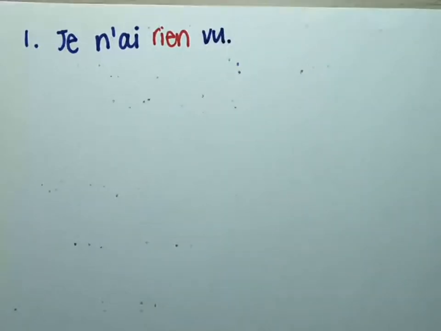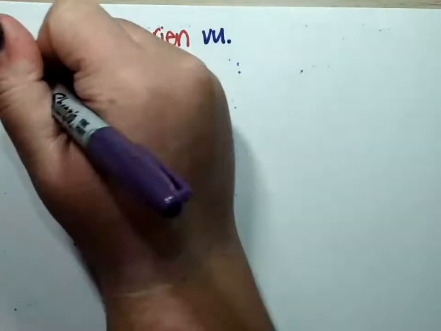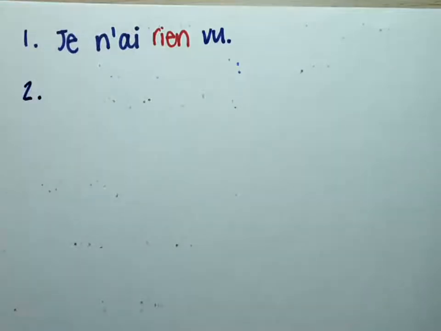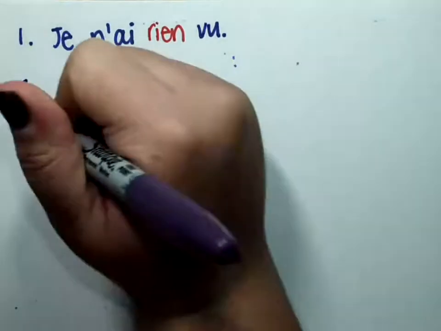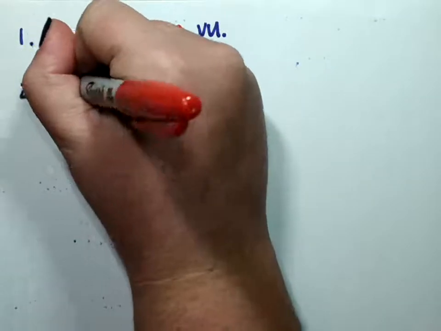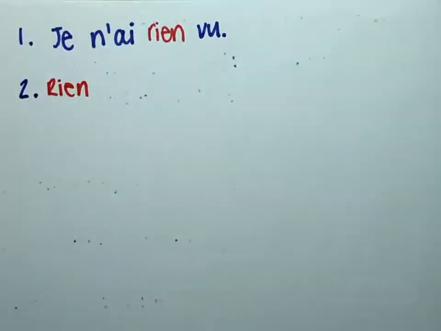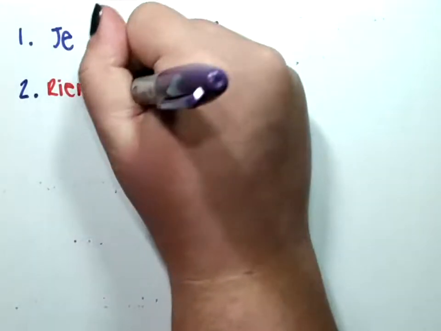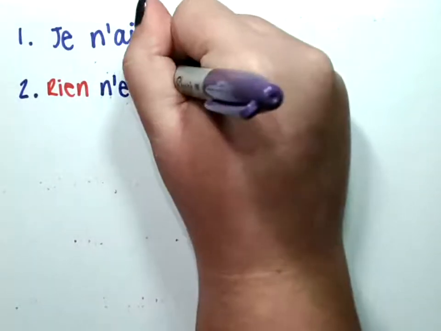Je n'ai rien vu. I could also say rien n'est arrivé. Nothing happened. Rien. So rien is going to go first as our subject. And now we're going to write that ne and the rest of our sentence. N'est arrivé.